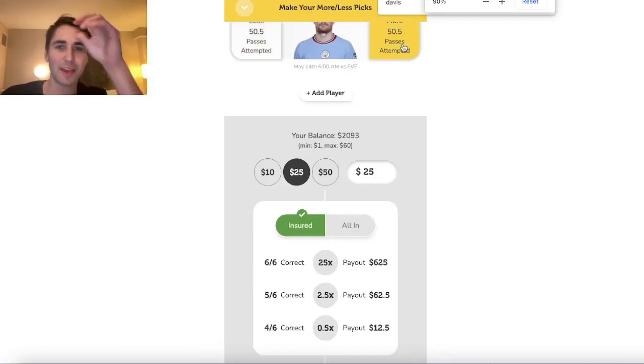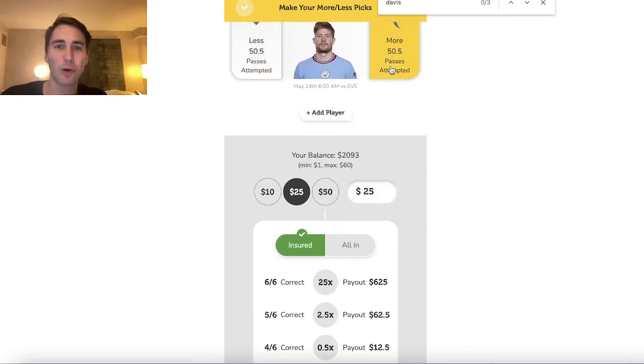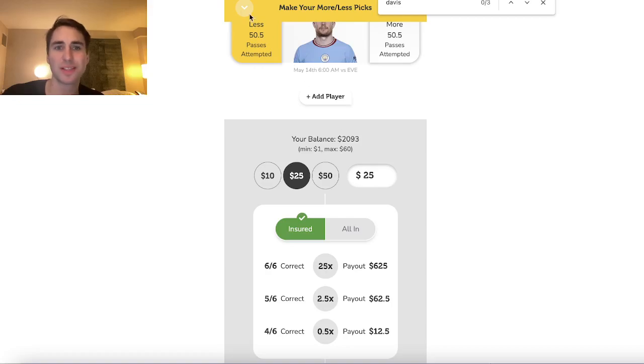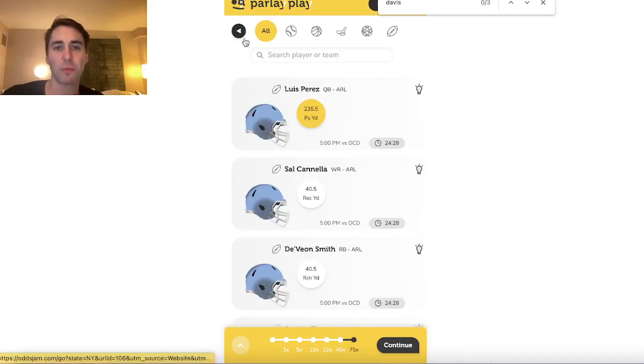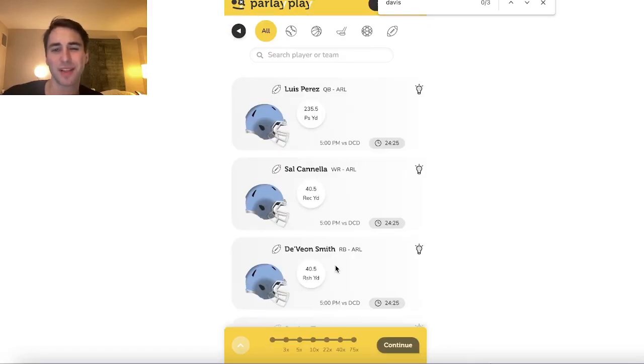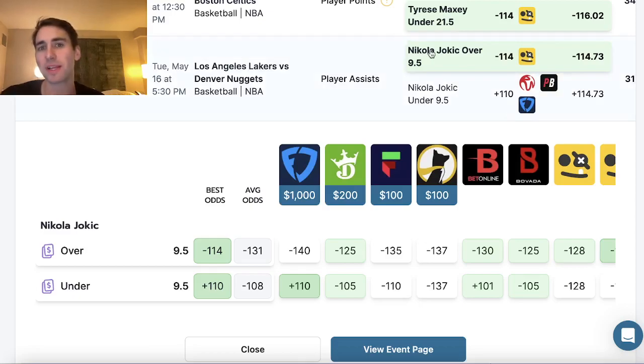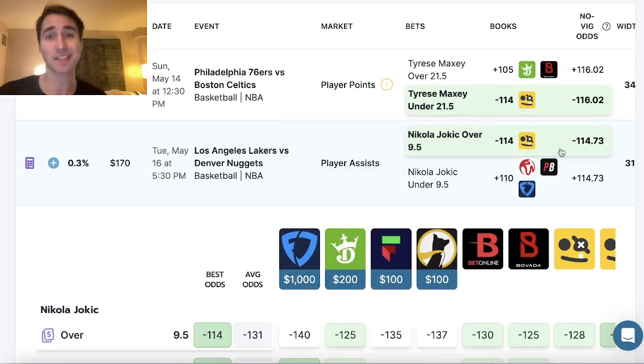And again, ParlayPlay is a platform where they don't change your payouts, right? If I zoom out a bit, they don't change your payouts based on us selecting over versus under. So this is exactly what we want, right? We want spots where sportsbooks have an over or an under. In this case, it's an over, heavily favored, right? So for Jokic, it's his over. So basically the way OddsJam works is pretty simple, it's just scanning through the market, right? Reading in tens of thousands of lines to point out those few spots where ParlayPlay is slipping up, and they're giving you a line that sportsbooks have one side, in this case it's the over, heavily favored. For Maxi, it's his under.